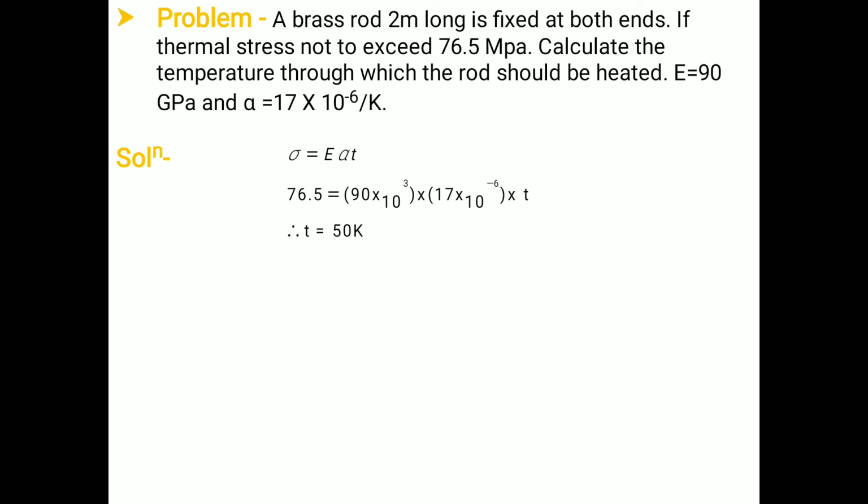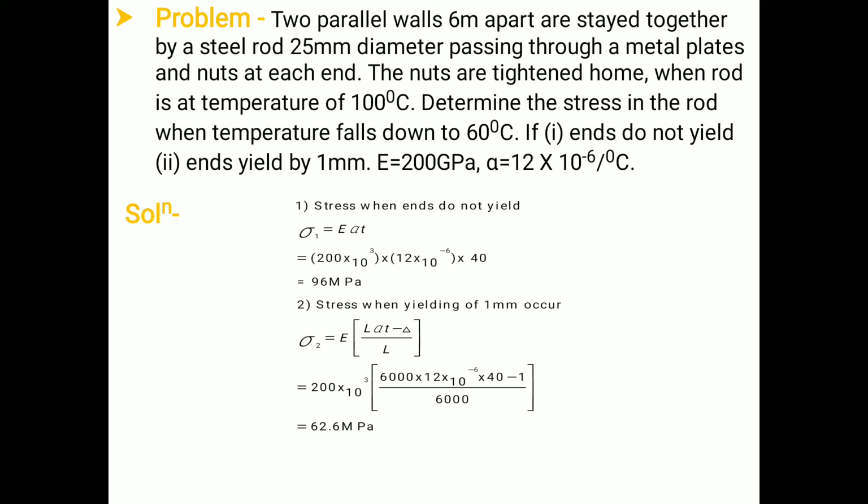Now we will discuss another numerical based on thermal stresses. The statement of the numerical is as follows. Two parallel walls 6 meter apart are stayed together by a steel rod 25 mm diameter, passing through a metal plate and nut at each end. The nuts are tightened home when the rod is at a temperature of 100 degrees Celsius. Determine the stress in the rod when the temperature falls down to 60 degrees Celsius.